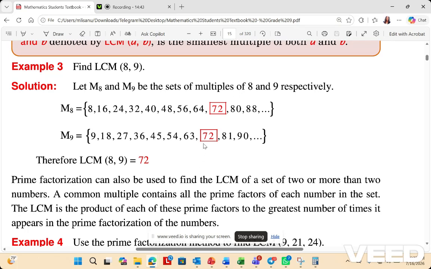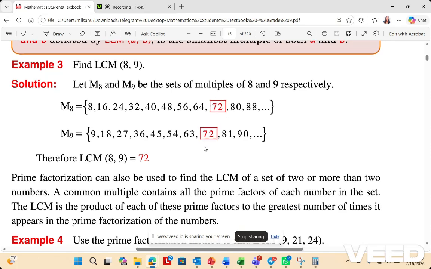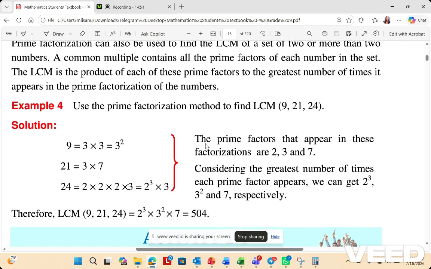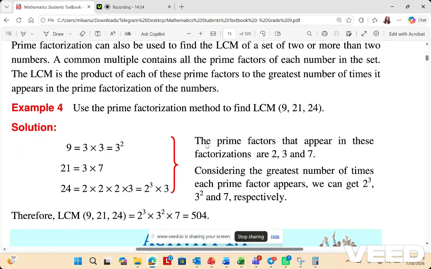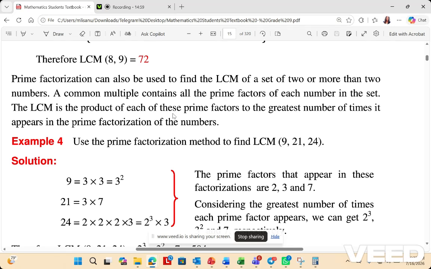And then the least common multiple is this number. So that's it. What does prime factorization do for us? Prime factorization can also be used to find the LCM of a set of two or more numbers. A common multiple contains all the prime factors of each number in the set. The LCM is a product of each of these prime factors to the greatest number of times it appears.